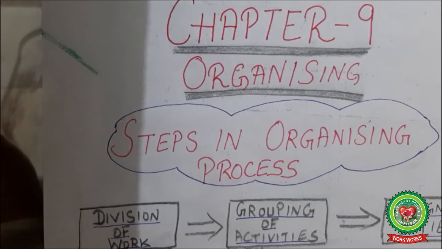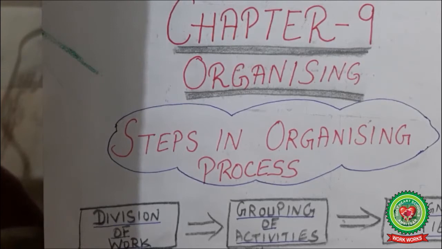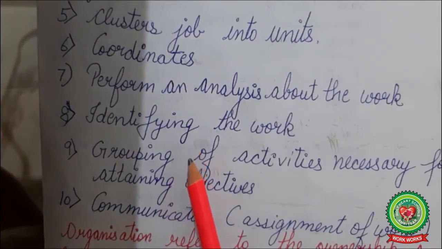So, before discussing steps in organizing process, let us go back to the objectives of organizing, why we are doing this chapter, right? So first is aids to management, facilitates growth and creativity, ensures optimum use of resources, establish relationship among individual groups, cluster job into units, coordinates, performs an analysis about the work, identifying the work, grouping of activities necessary for attaining objectives, and communication.